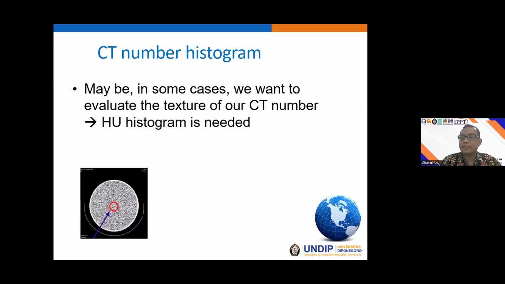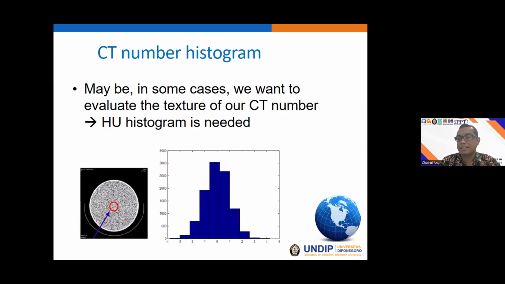Okay, maybe the CT number histogram is important for another application. For example, we can detect the distribution type of the CT number by using the histogram.